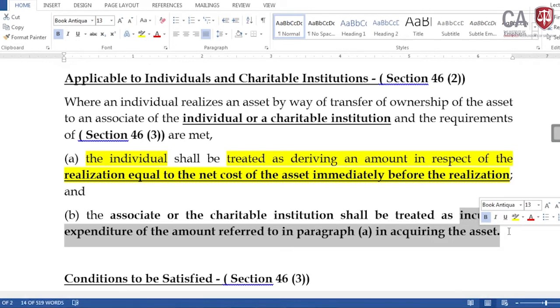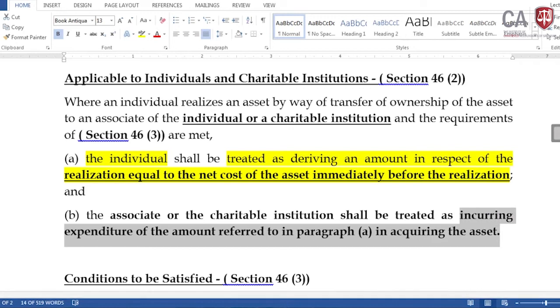Then the consideration is equal to the net cost, so the cost of the property should be equal to the net cost. Then the gain is 0. That is why these are special situations under the provisions of realization with reference to associated persons. I think it is clear.